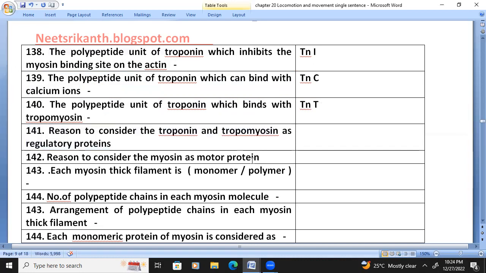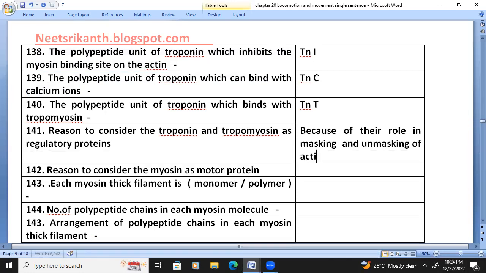The reason to consider troponin and tropomyosin as regulatory proteins is their role in masking and unmasking of the active sites.